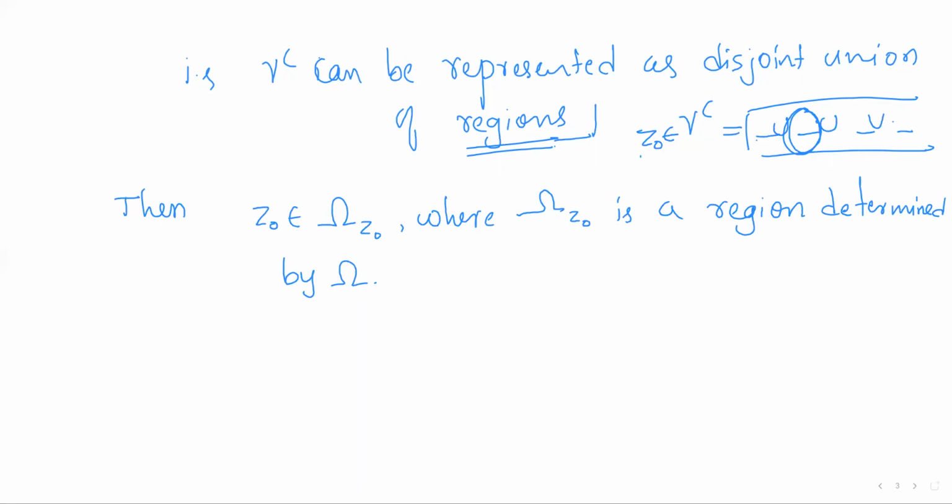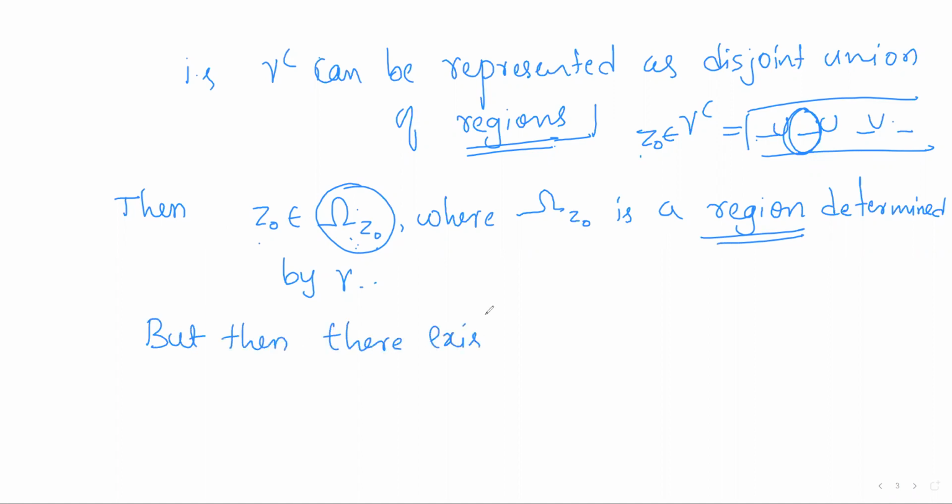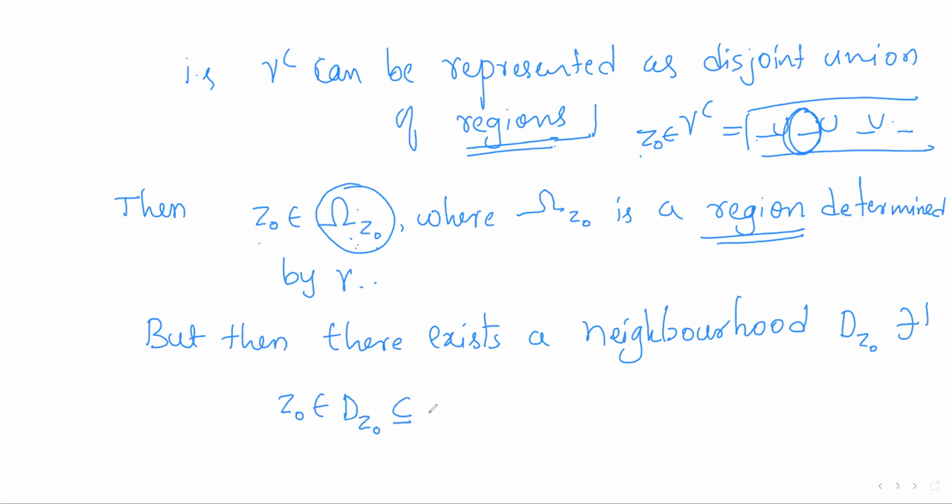Now omega Z0 is a region, so it is open. Z0 is a point of the set, so it is an interior point. Then there exists a neighborhood, say d(Z0), containing the point Z0 and contained in omega Z0, because omega Z0 is open.